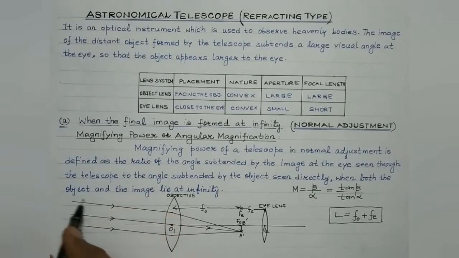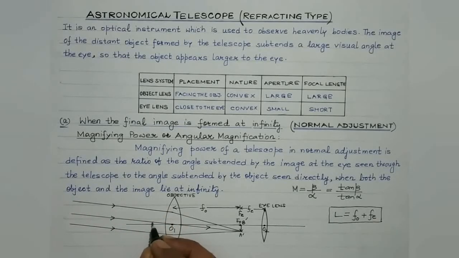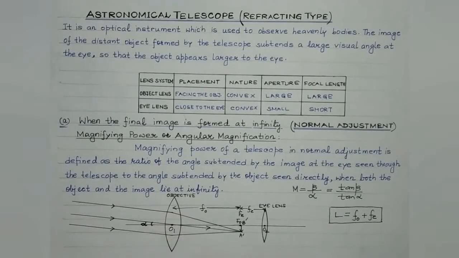So this is the object lying at infinity or very, very far away distance. So this angle may be considered to be alpha. It is actually the angle subtended by the object at the objective, as the object is located at a very, very far away distance and the length of the tube is very negligible as compared to the distance of the object from the telescope.